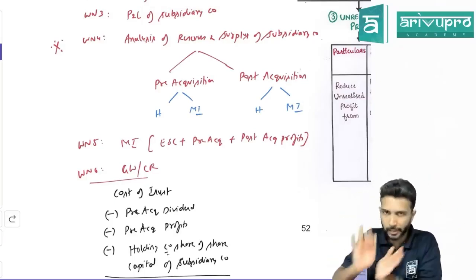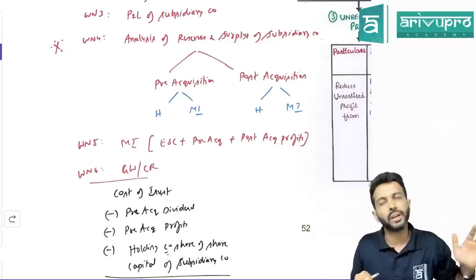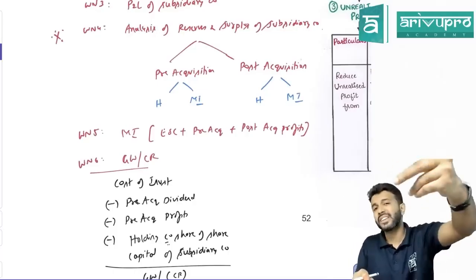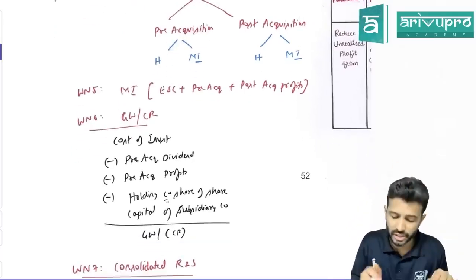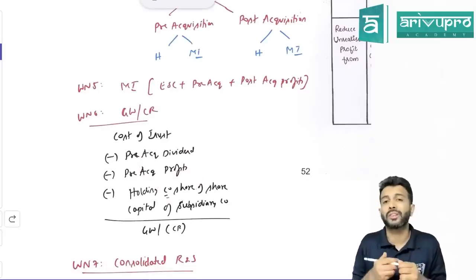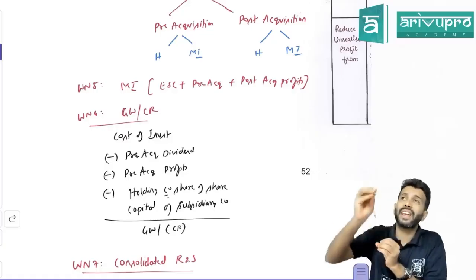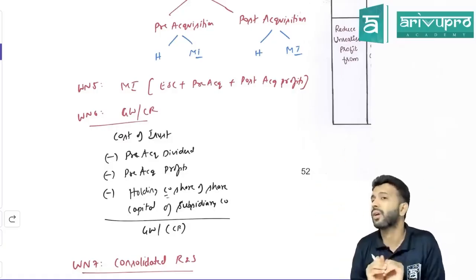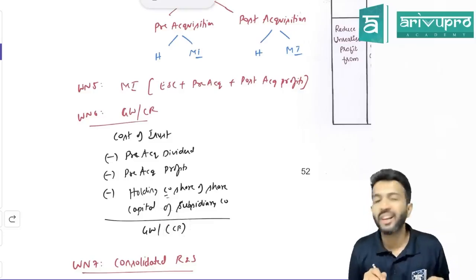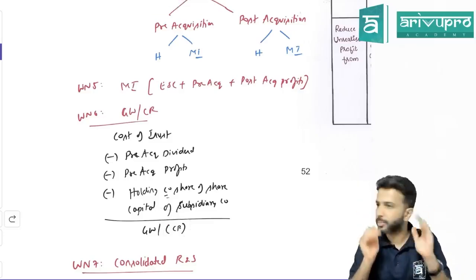So how do you get goodwill or cost of control? First I'll run through the steps, then we'll apply all this in one question. How do we get goodwill, sir? First, take the cost of investment. If there is any pre-acquisition profit or pre-acquisition dividend, reduce it. Then compare it with what, sir? Total share capital or the holding company's share of share capital in the subsidiary company? The holding company's share of share capital in the subsidiary company, you compare. If you get a positive number, it is goodwill; a negative number we call capital reserve. That's why we get goodwill or capital reserve in this particular working note.